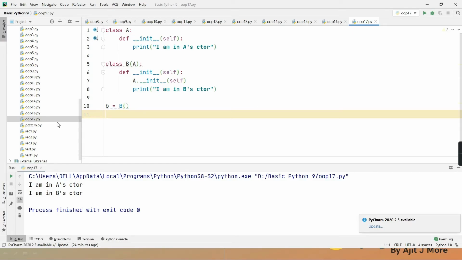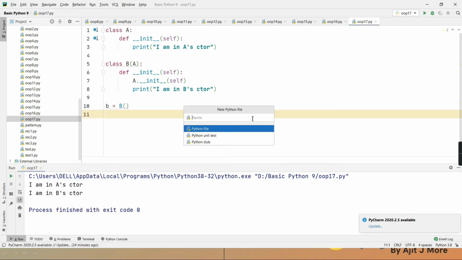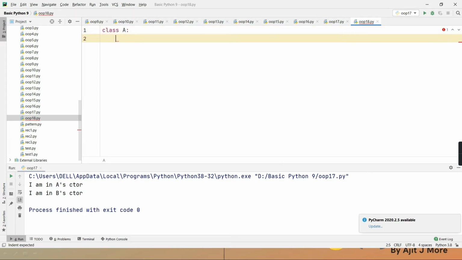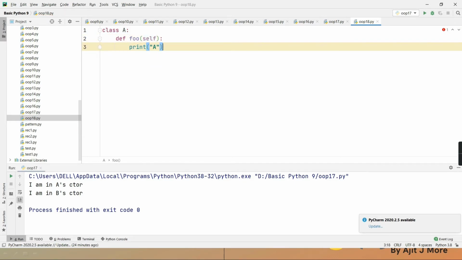Okay, as she said, come to this only. Quickly, I'll try to show you one. Like class A, she's saying, and def foo, print A, that's all.